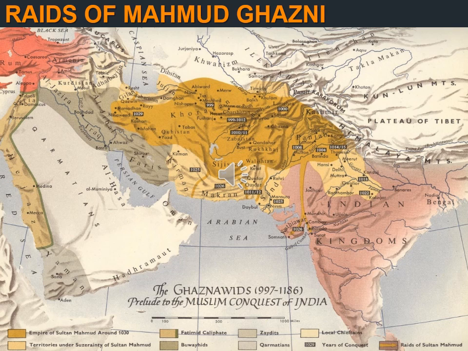The subsequent raids of Mahmud into India were aimed at plundering the rich temples and the cities of North India. After defeating the Shahi kingdom and capturing Punjab, Mahmud of Ghazni began to invade India. He attacked India many times. His aim was to plunder. Plunder means to steal things from a place, especially using force during a war. He wanted to plunder the rich temples and the cities of North India.